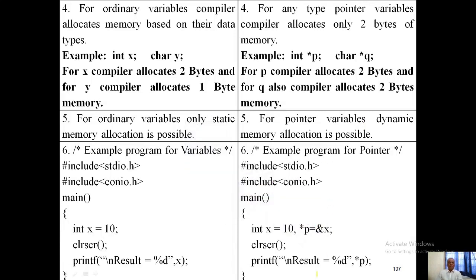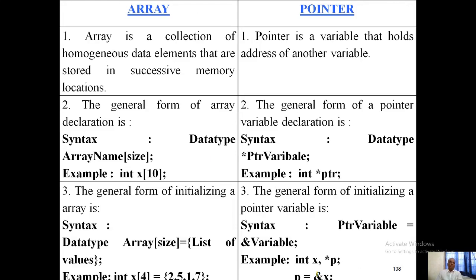Next, array and pointer. An array is a collection of homogeneous data elements. A pointer is a variable that holds the address of another variable. The general form of an array is data type, name of the array, size. Similarly, the pointer is data type, star pointer variable. For initializing, the array is given size equal to the values, while the pointer variable is equal to ampersand.